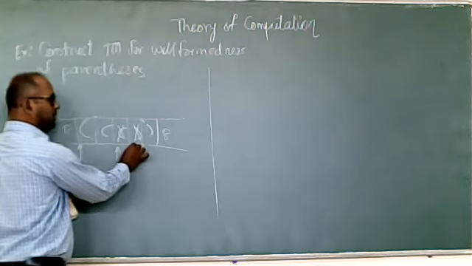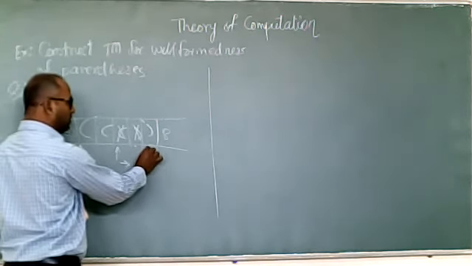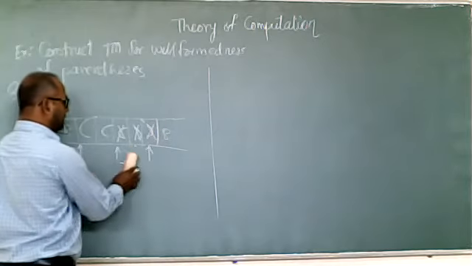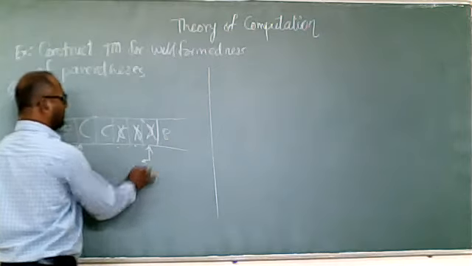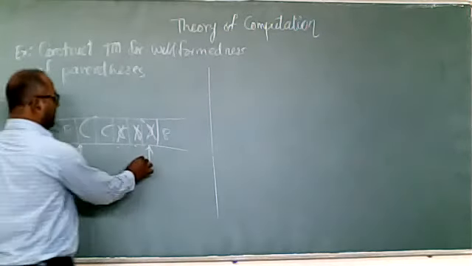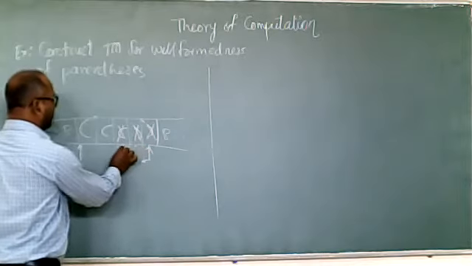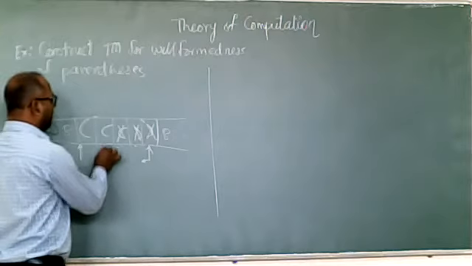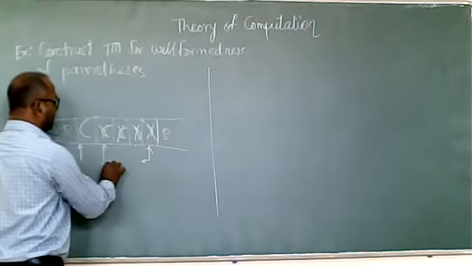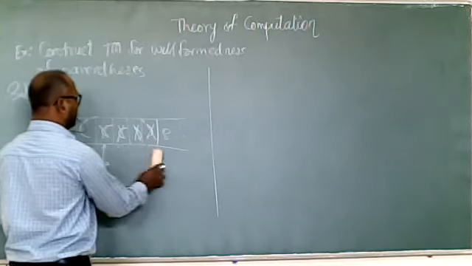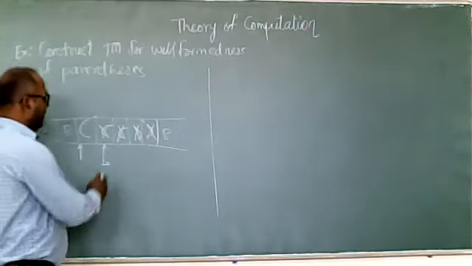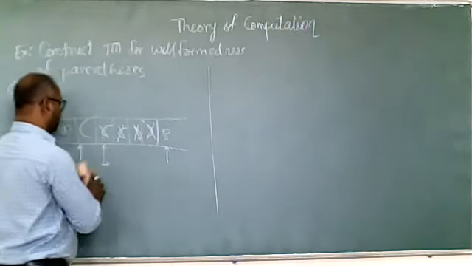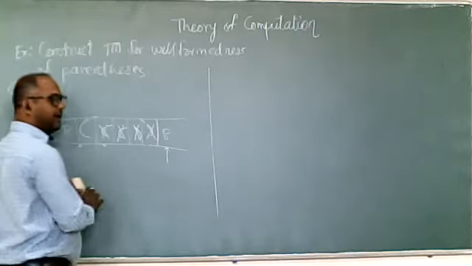On the right, we are getting X, skip X, we are getting a close bracket. When we are getting the close bracket, mark it as a X and change the direction. We are getting X, skip, opening bracket. When we are getting the opening bracket, mark it as a X and change the direction towards the right. Now we'll skip X, skip X, skip X. We are getting blank. Skip X, we are getting blank.